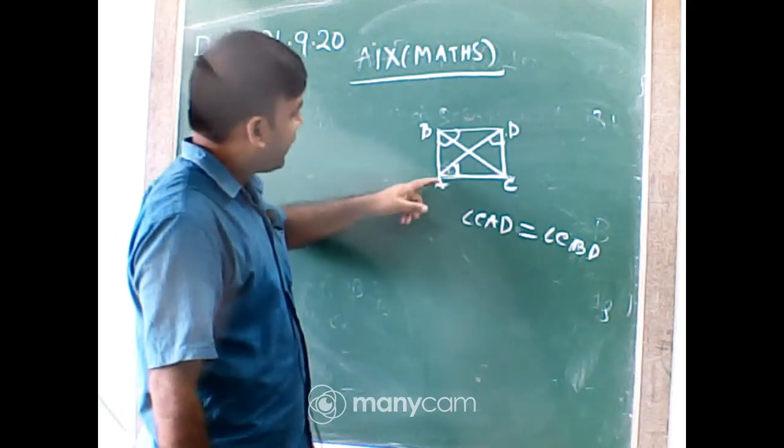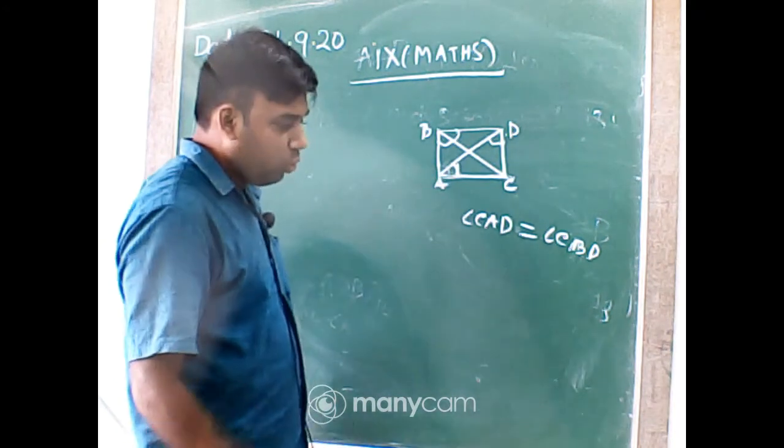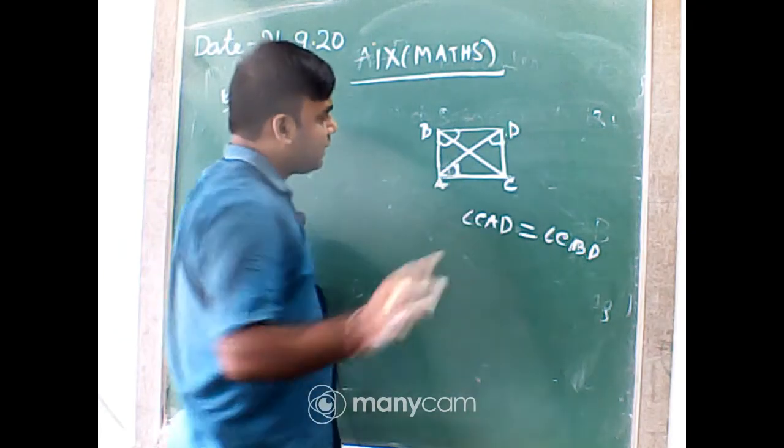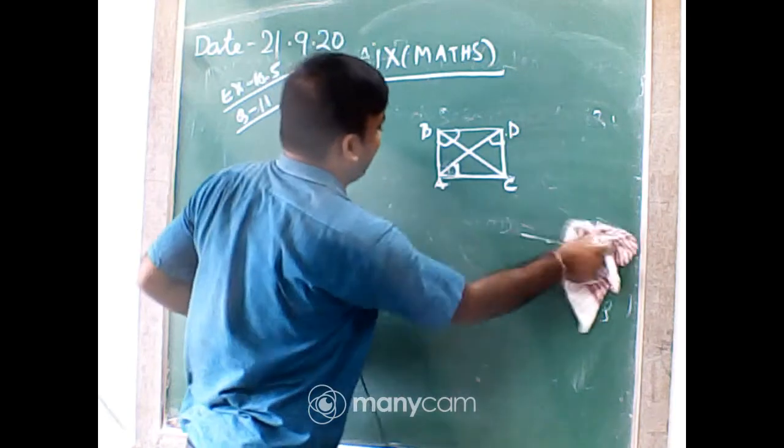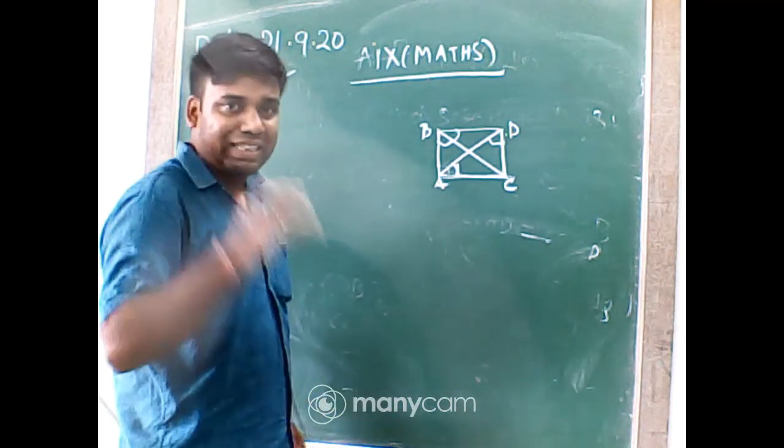Now ABC and ADC, two. First of all, students, a few minutes ago we have learned that semicircle angle is 90 degree.